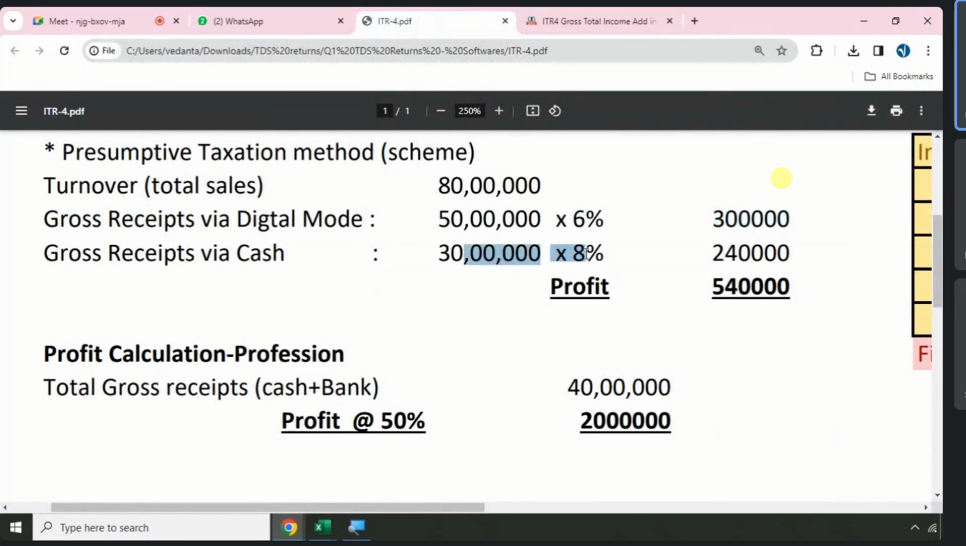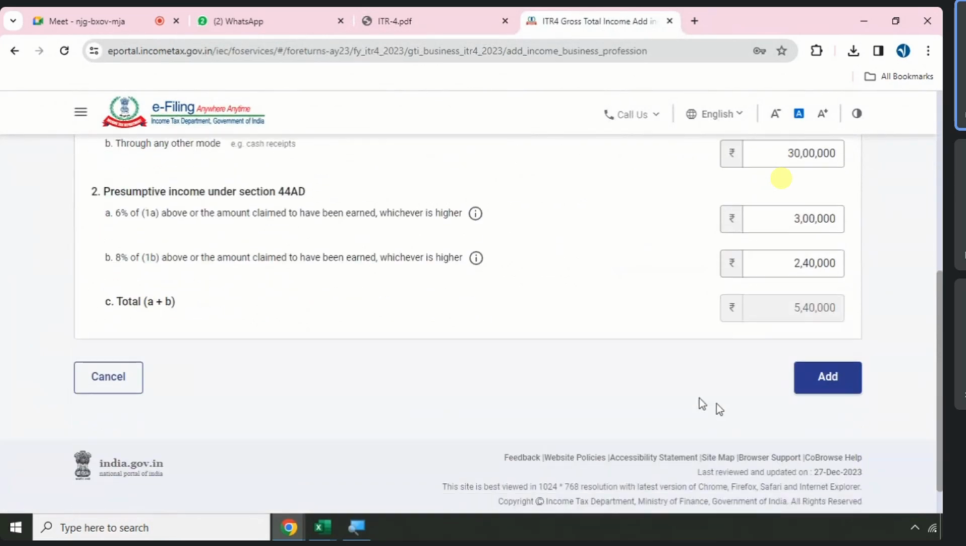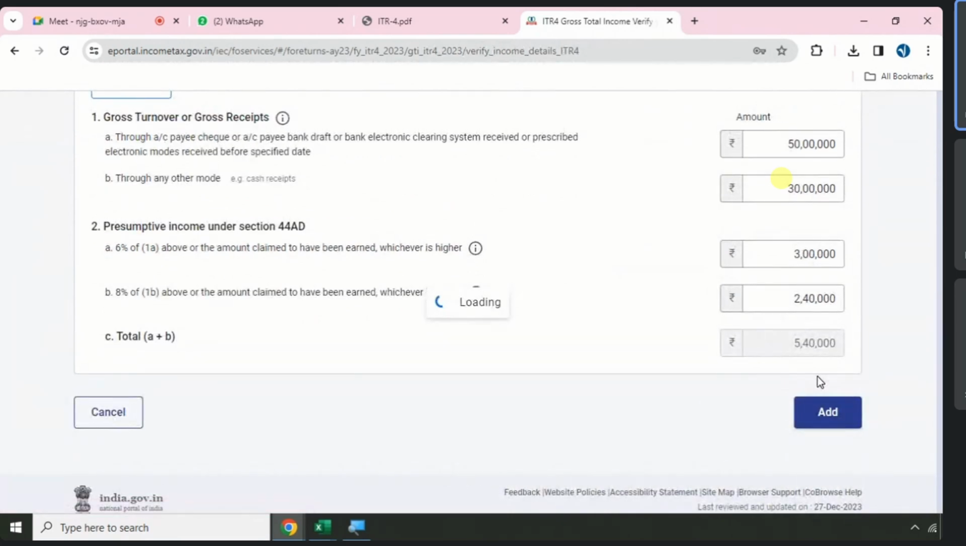And what is left? On cash receipt, what is the percentage? 8%. How much is it? 2 lakh 40. Can you see here? 8%. I go by 2,40,000. That's it. Go and add. I reported today business income.